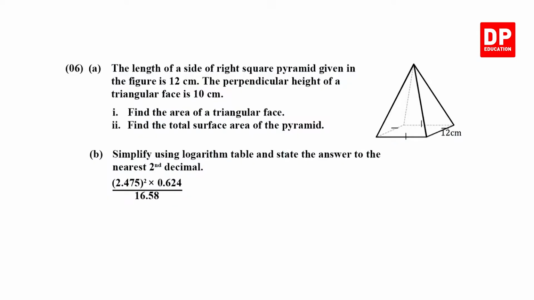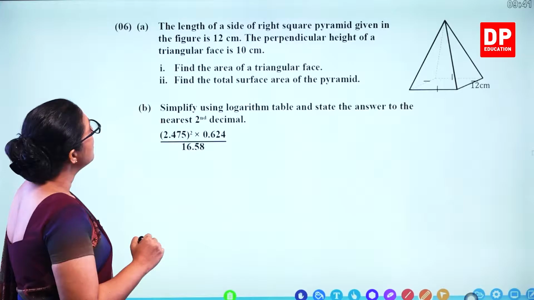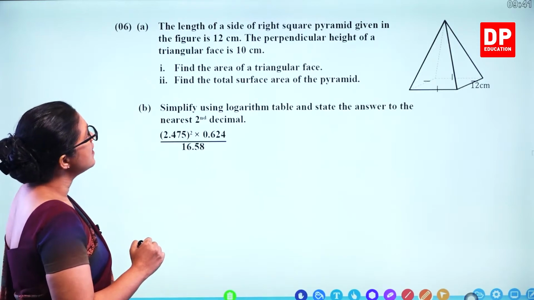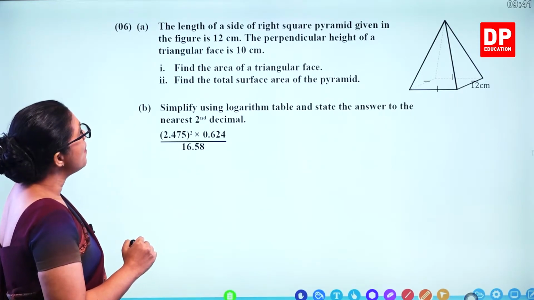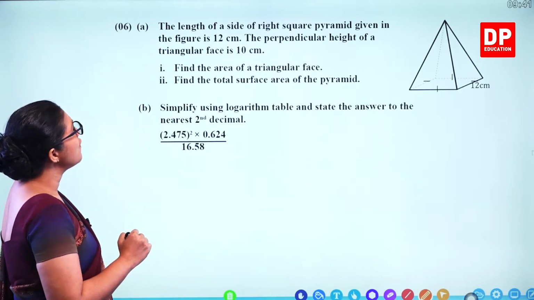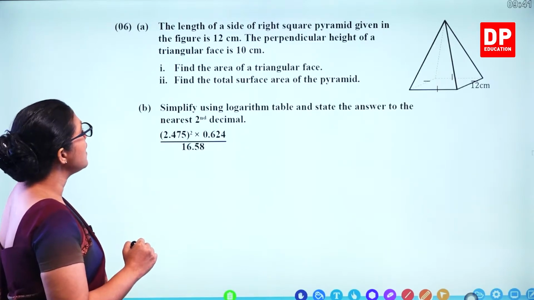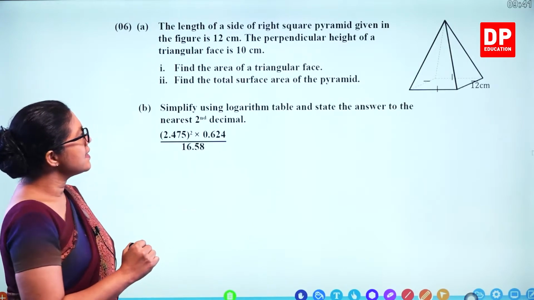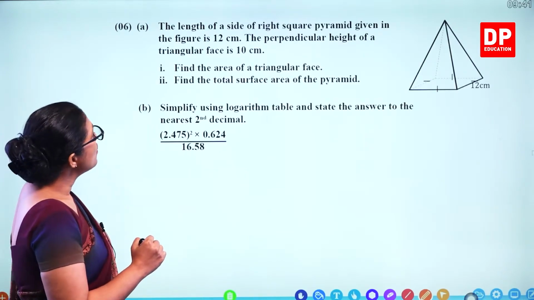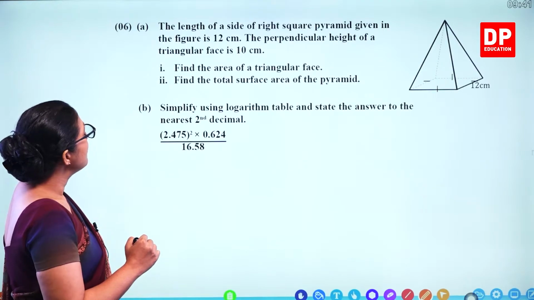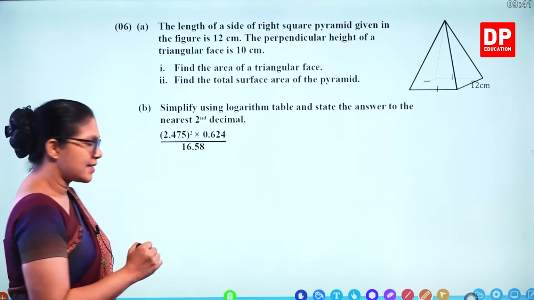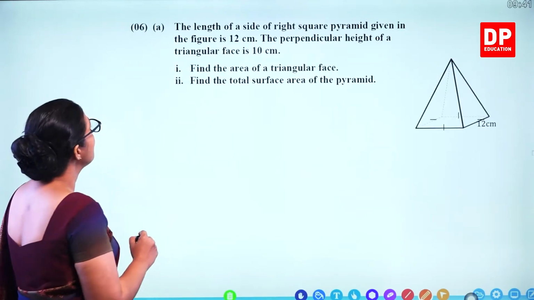Question number 6. The length of side of a right square pyramid given in the figure is 12 centimeters. The perpendicular height of a triangular face is 10 centimeters. Find the area of a triangular face. Find the total surface area. So you need to know the formula. And the second one, you have to use logarithmic tables to find the answers. So let's do the first part.